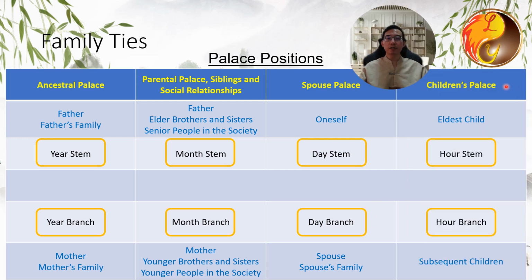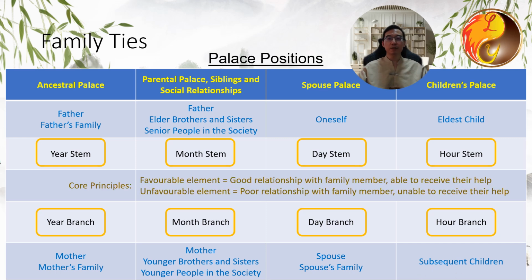The hour pillar is known as the palace of children. The upper character, the heavenly stem of the hour, or the hour stem, represents the eldest child. The lower character, the earthly branch of the hour, or the hour branch, represents subsequent children.